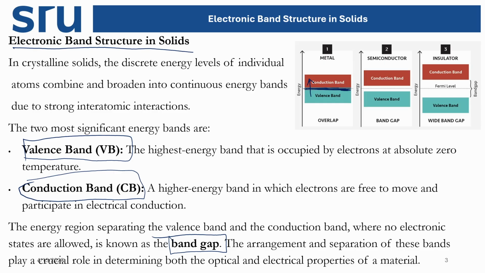Now, for semiconductor materials, if you see the energy gap between the valence band and the conduction band, there is a little energy gap. It means we need some amount of energy so that the electrons residing in the valence band can go to the conduction band. Electronic transitions happen by interaction of incoming light or photons with the electrons in the valence band, and this energy should be sufficient to match the gap between the valence band and the conduction band. For a semiconductor, this gap is very small, and for an insulator this gap is very large.